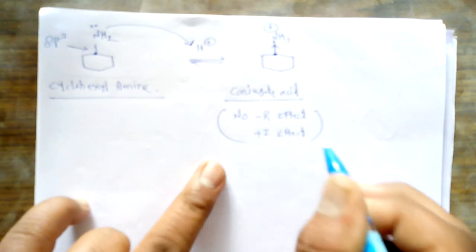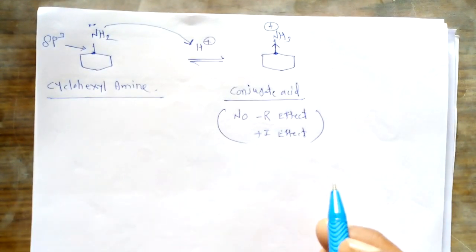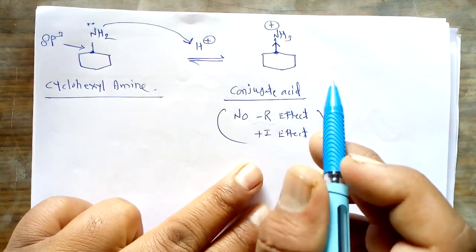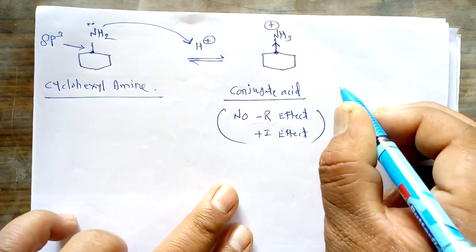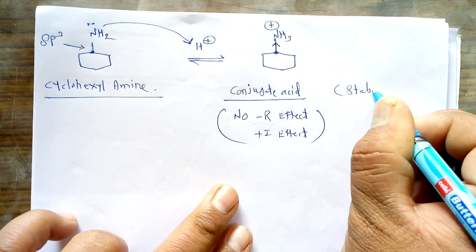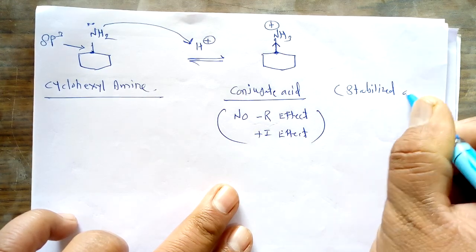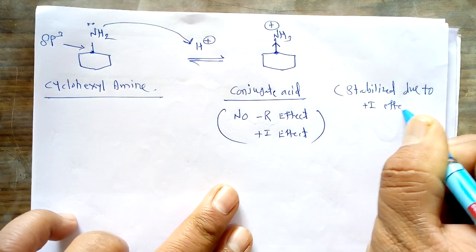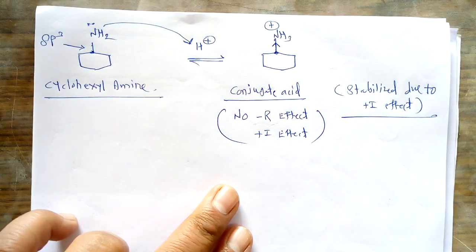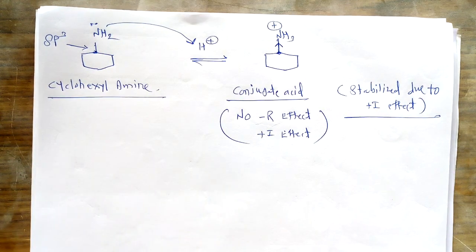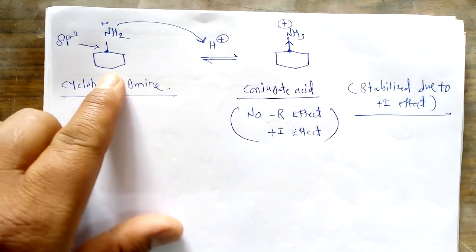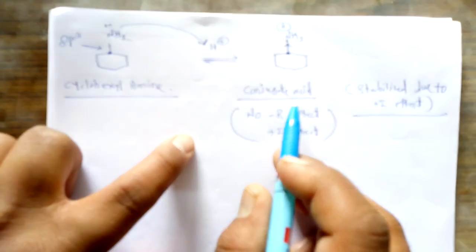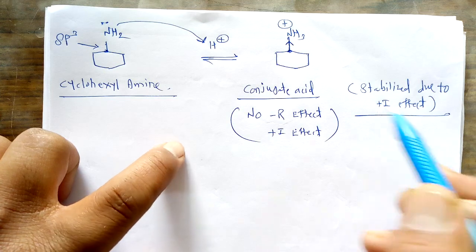So this is the important reason. Due to the presence of this plus I effect, this conjugate acid becomes stabilized. It gets stabilized due to the plus I effect, and as this lone pair is easily available for donation to the proton, and this conjugate acid gets stabilized due to the plus I effect, there is an absence of the minus I effect.